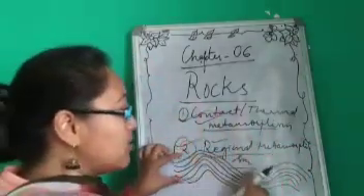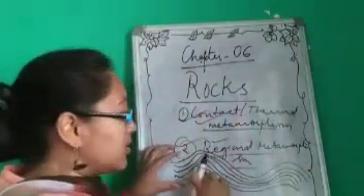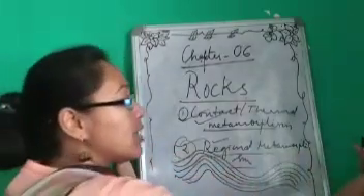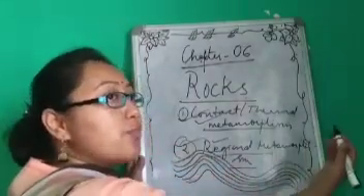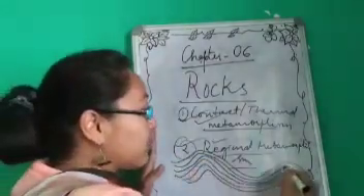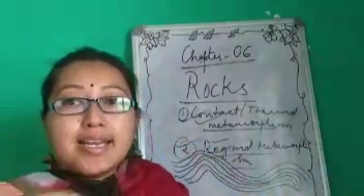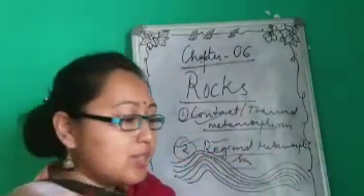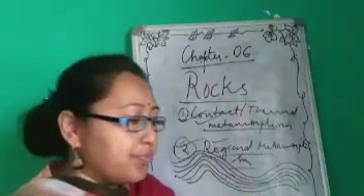This is a bend, and it happens when compressional forces or pressure are exerted from both sides. So this is an anticline and this is a syncline that forms, right? So this is the physical change.